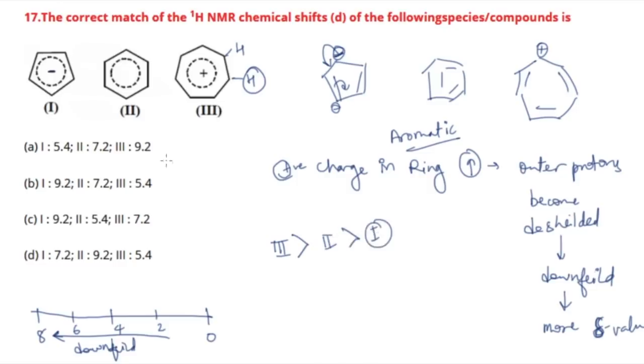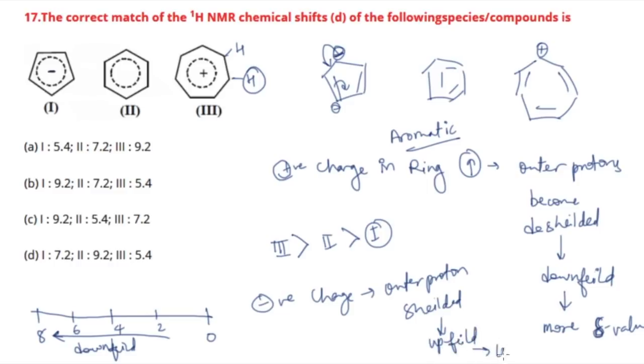Why? Because the first one is having a negative charge. Whatever you have studied for positive charge, just reverse it. Whenever the negative charge in the ring increases, the outer protons become shielded. So they become relatively upfield, and hence have less delta value. So the first has the least delta value, then comes the second, and then the third. So the correct option is option A.